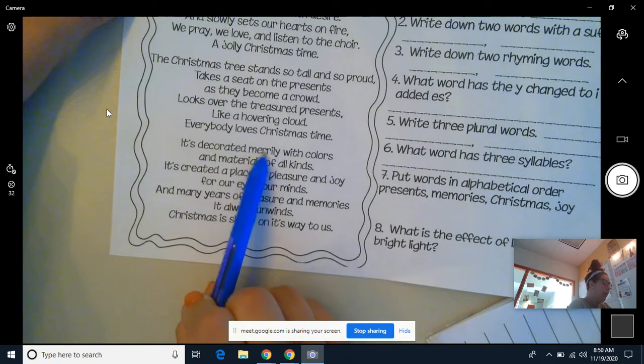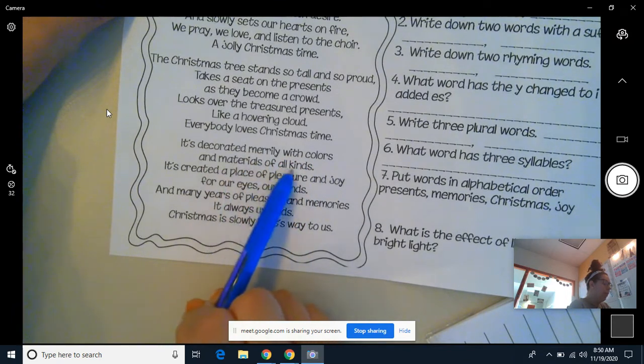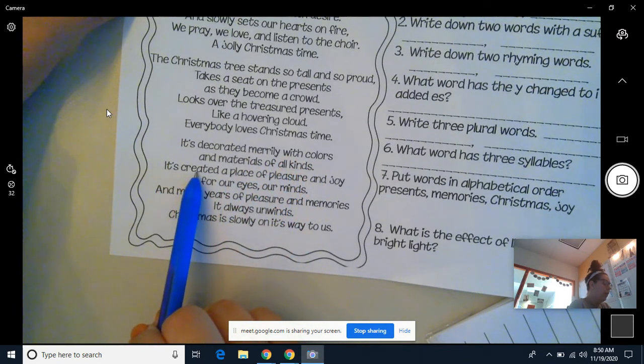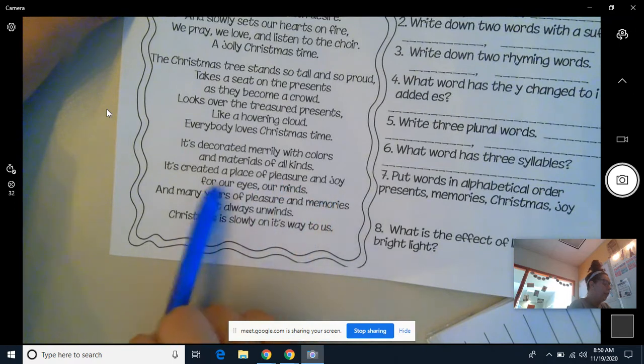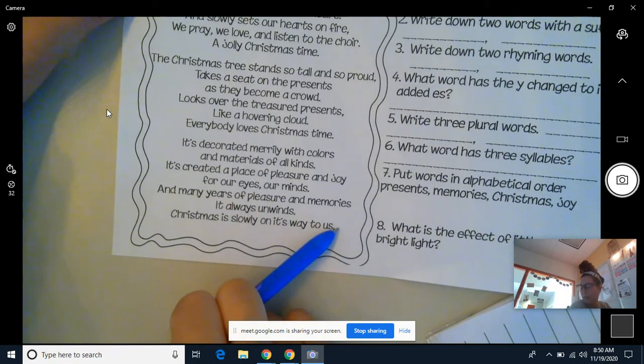It's decorated merrily with colors and materials of all kinds. It's created a place of pleasure and joy for our eyes, our minds, and many years of pleasure and memories. It always unwinds. Christmas is slowly on its way to us.